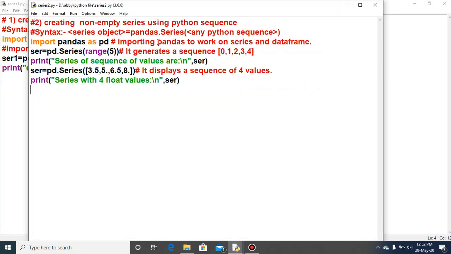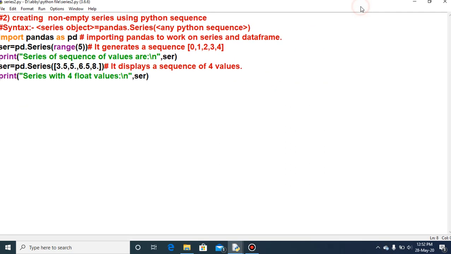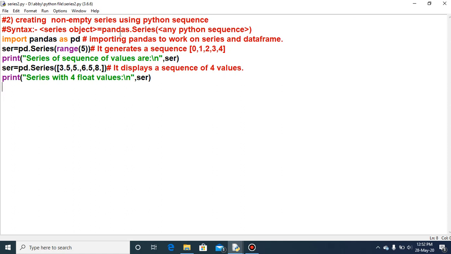So this is the way to create a non-empty series. The second way was creating the series through a Python sequence.